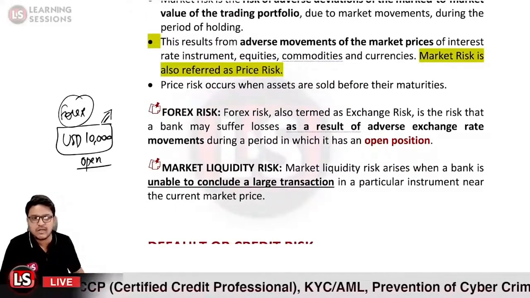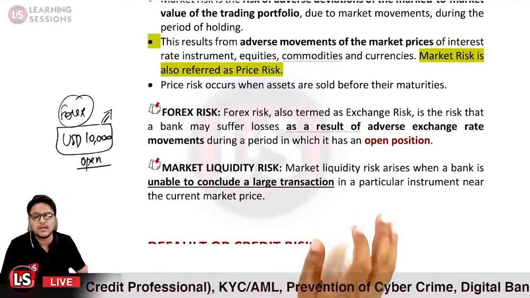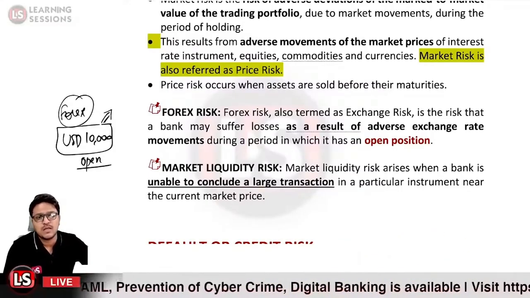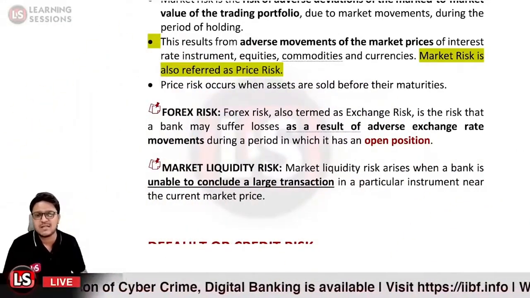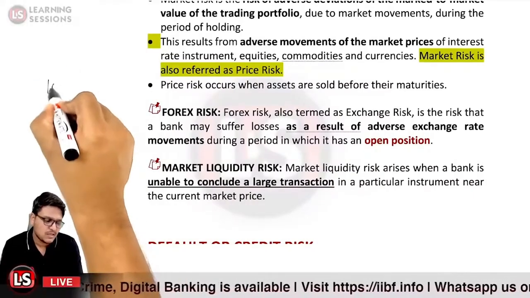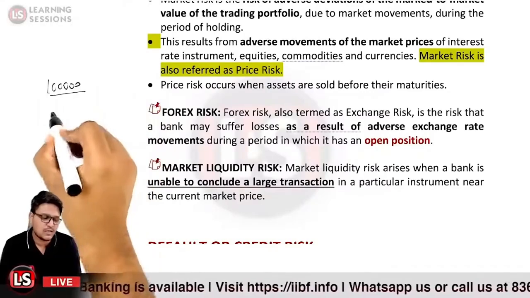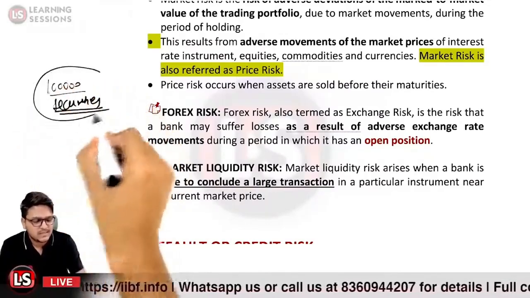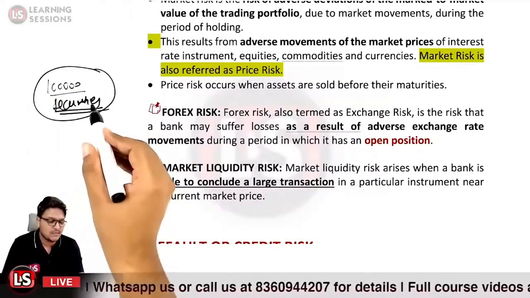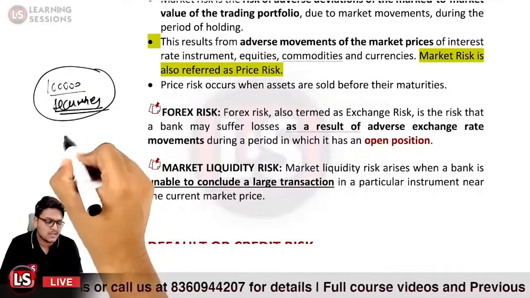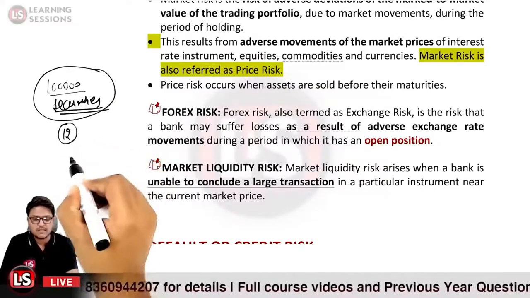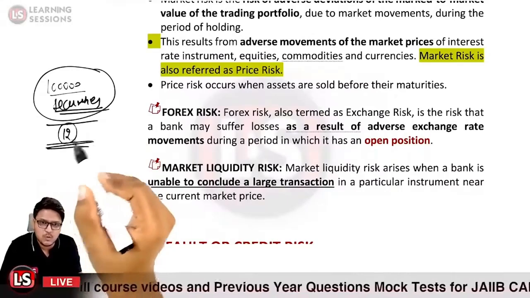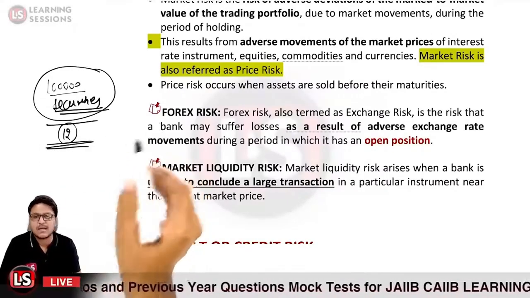Now that is the risk that we have already discussed so far. Market liquidity risk arises when the bank is unable to conclude a large transaction of a particular instrument near to the current market price. So let us take the case that you are having 1 lakh units of the securities, and further in this particular case, let us consider that the current market price is equal to 12 rupees, as we discussed in the previous case. But now you are not able to liquidate at the current market price in the market itself.